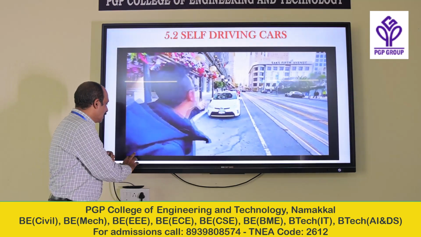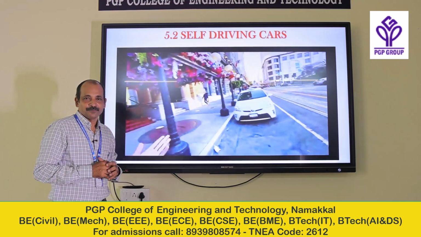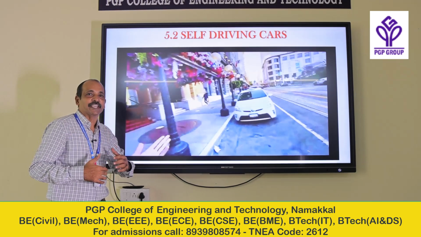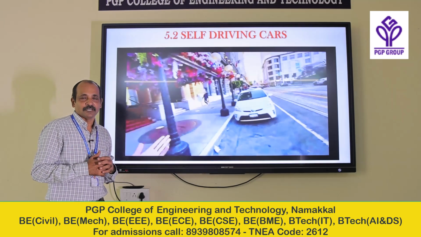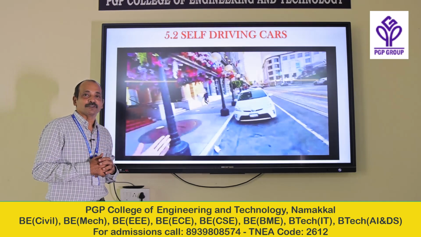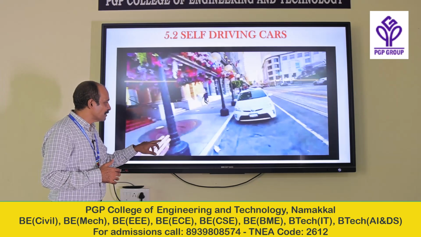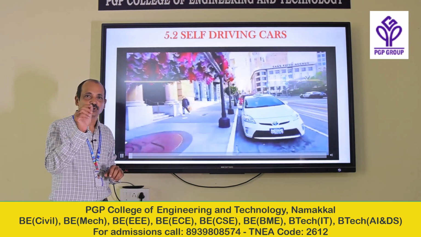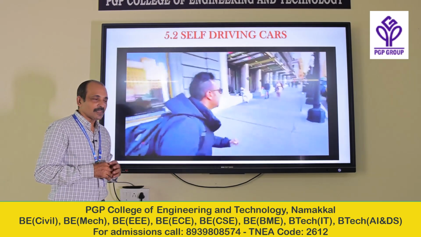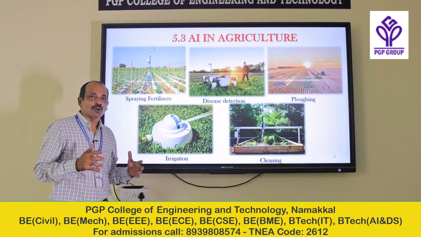Behind us, this is an example of driverless cars. We can see self-driving cars. This is the next level of AI that has started working. A lot of developed countries have started using driverless cars for their transportation systems. You can see an example here. There is no driver in it. The passenger fixes the source and destination and the car drives automatically. These are the advantages, or we can say applications, of AI.